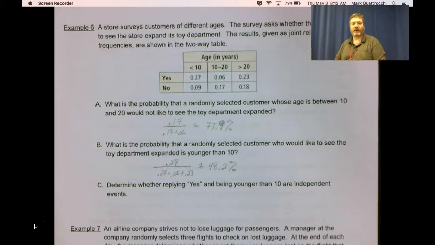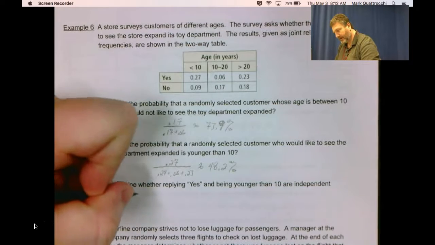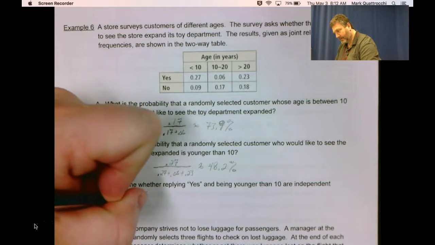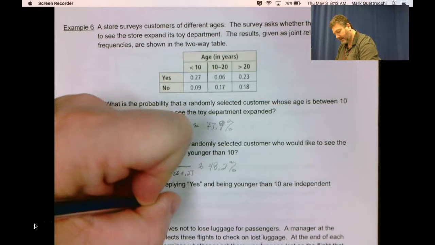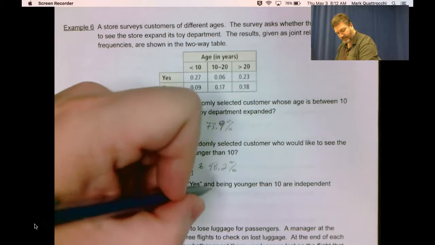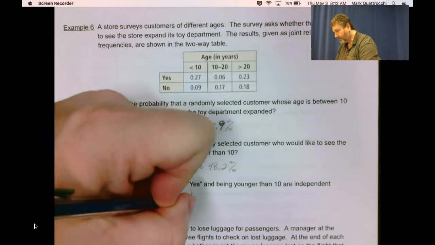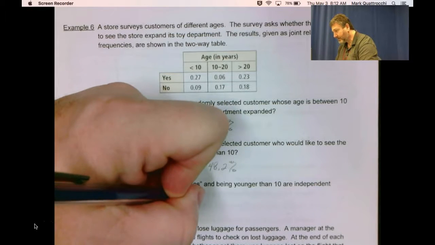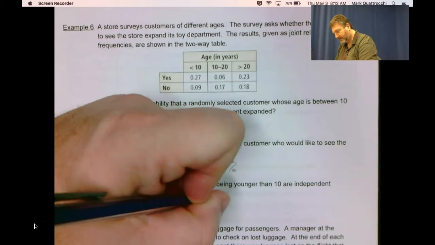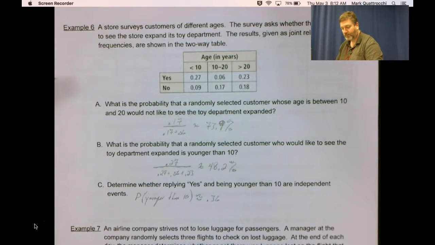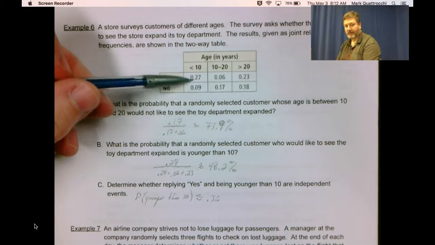Okay, determine whether replying yes and being younger than 10 are independent events. So the probability someone is younger than 10 is approximately 0.36 or 36%. You add these two.